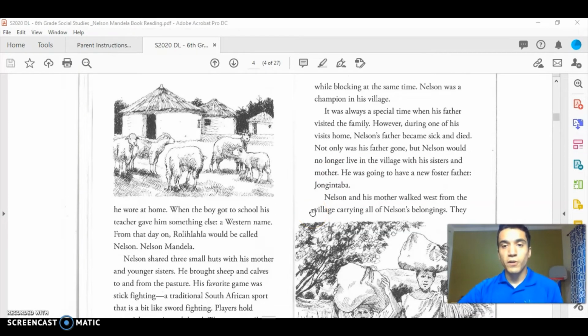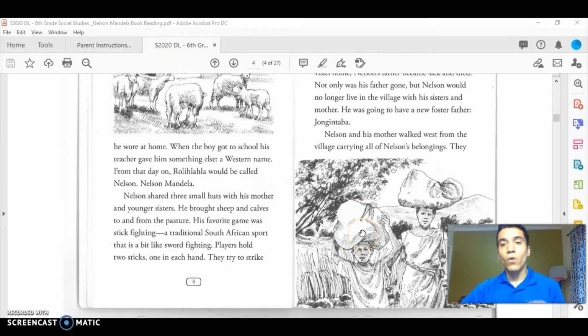It was always a special time when his father visited the family. However, during one of the home visits, Nelson's father became sick and died. Not only was his father gone, but Nelson was no longer living in the village with his sister and mother. He was going to have a new foster father, Zongdindaba.